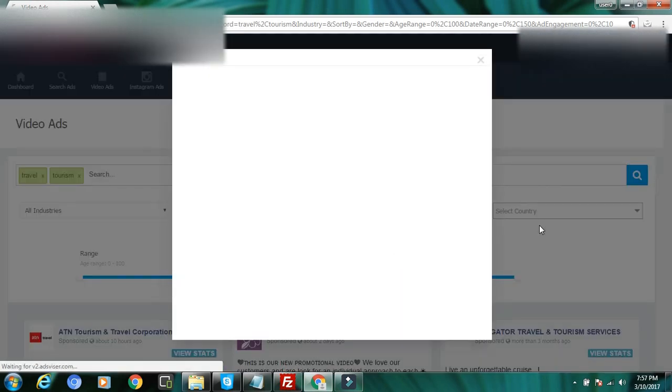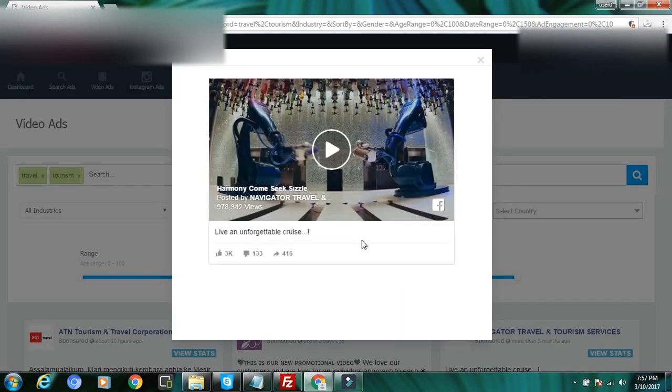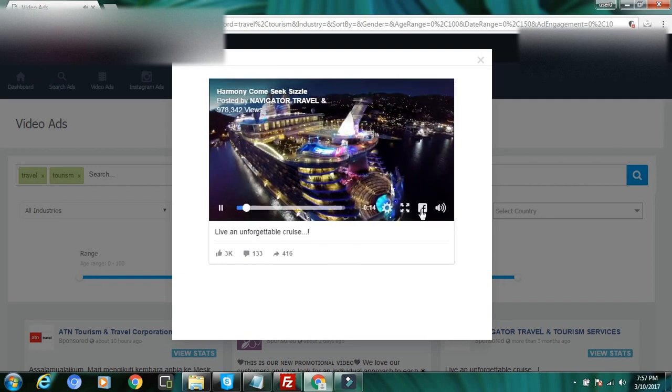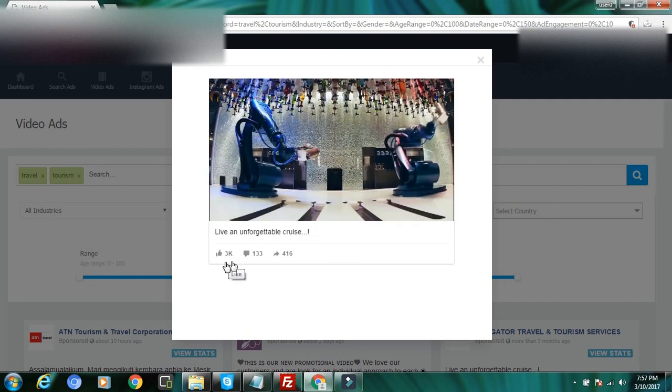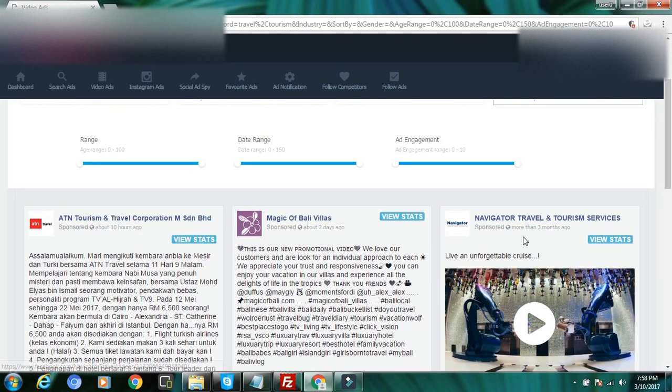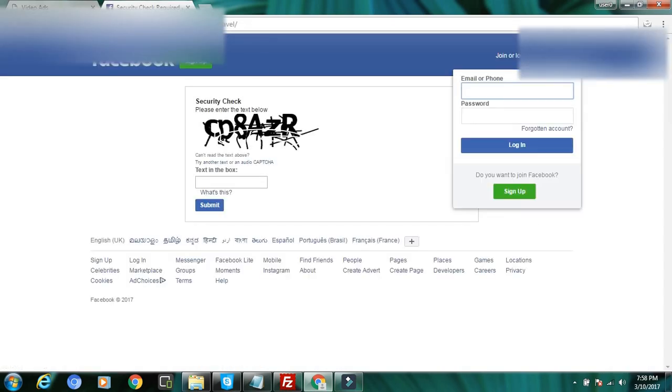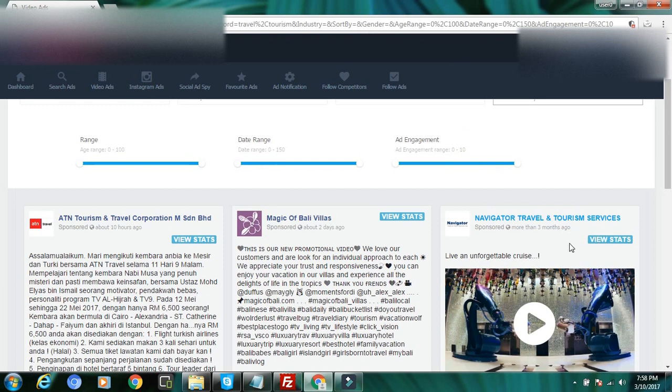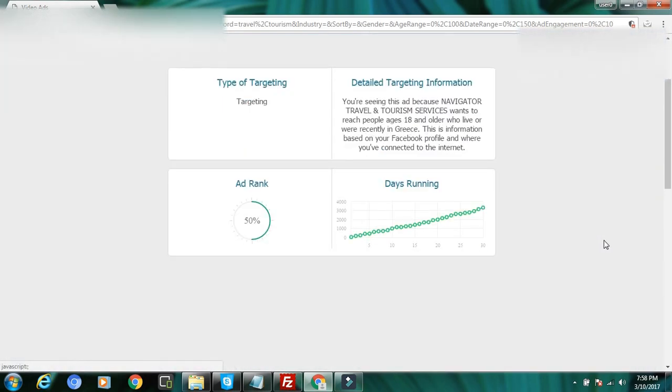Search any niche keyword related to your business. If they are advertising on Facebook, definitely it will pull that up. I'm looking only for travel and tourism, just for demo purposes. You can use insurance, mortgage, real estate, e-commerce, any physical goods, Shopify, whatever. If the ad is working, they're running it for a long time, the ad rank is bigger and the score is bigger, then definitely that ad is working. You can also use these filters, but I prefer this particular option.